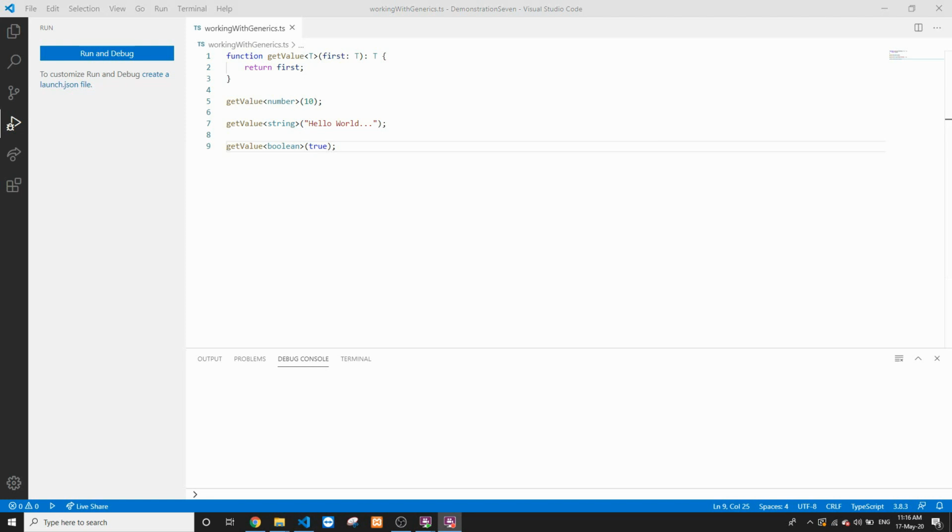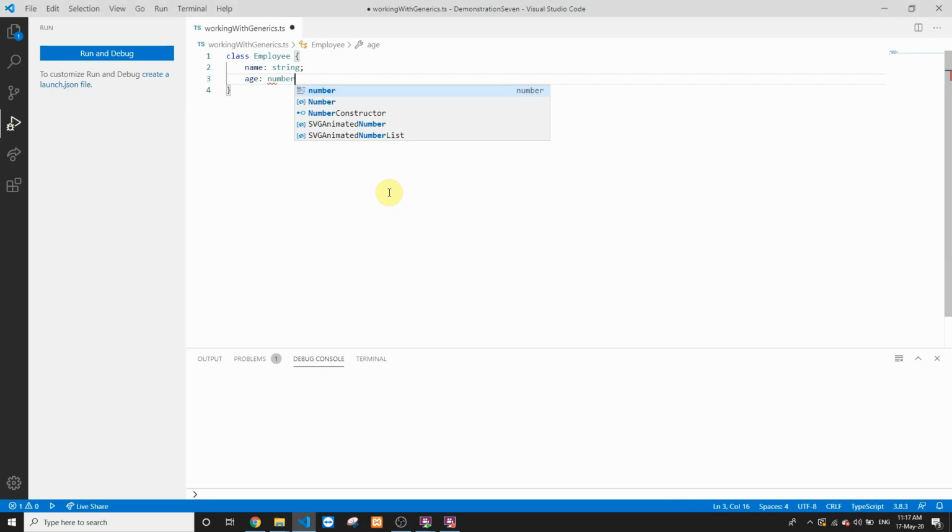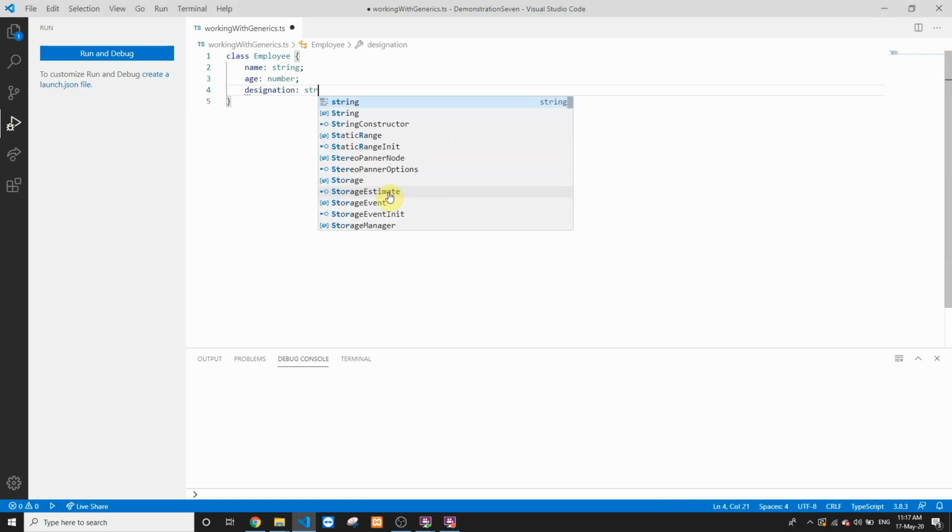So how can we create some generic class which takes some generic T parameter, and let's see the real-time implementation of generics inside a class. So over here I'll just remove this code. I'll create a class Employee. This particular class takes certain input parameters. Again we'll define a name which is of type string, an age of type number, and some designation of type string.